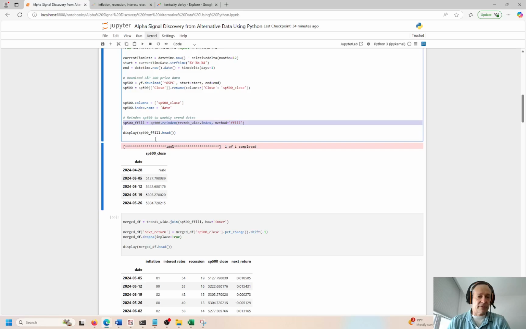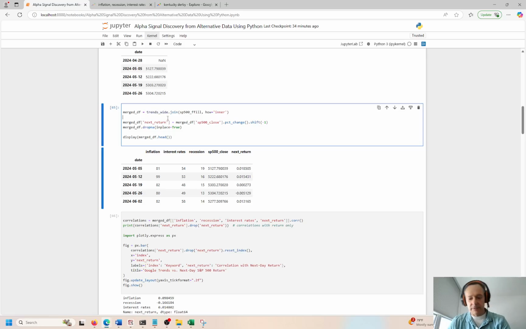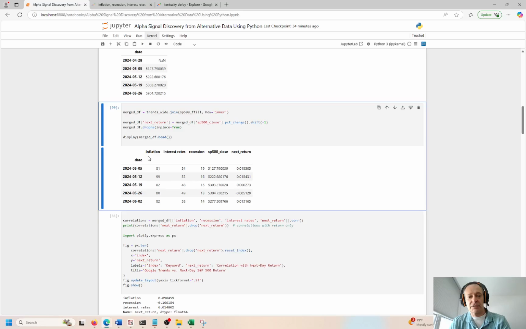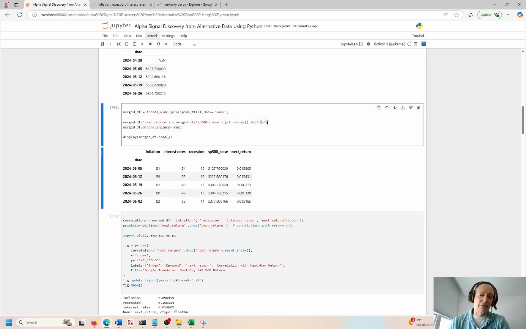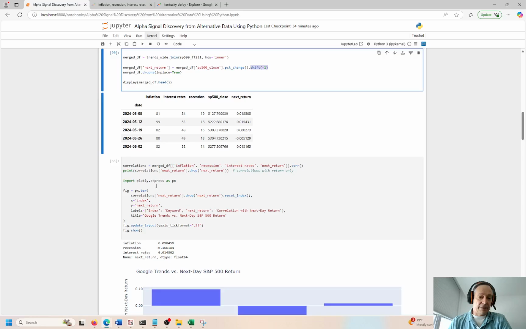the S&P 500, right? We take a look at both of them match, and we can do the join right here. We're going to do an inner join to get those merged together. So we have inflation, interest rate, recession, S&P 500, and then next return. So I'm actually going back one day. I'm going backwards one day just to look at the return, what was for the previous day. Okay, so hopefully that makes sense. So we've got everything aligned pretty well right now.